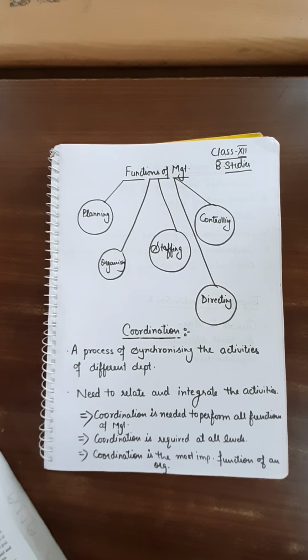Interdependence and interrelatedness is required in all 3 levels. Coordination is the most important function of an organization. Why is it the most important function? Because if there is no coordination in any function or any level of the management, then your business cannot survive in the market. So that's why we can say that coordination is the most important function of the organization. Clear?